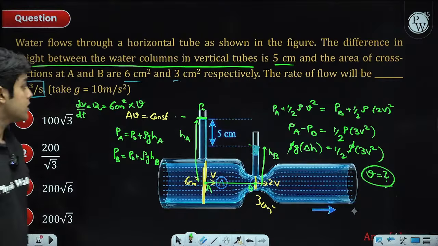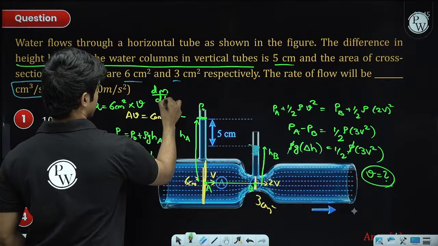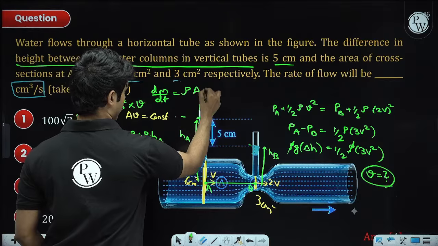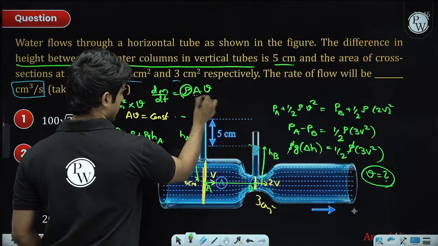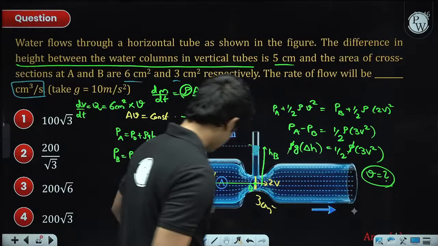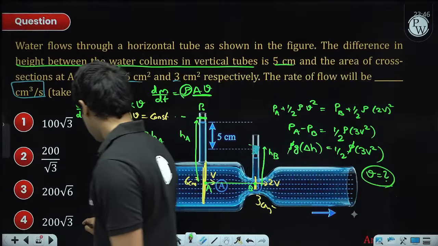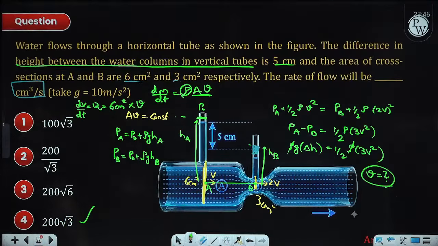Rho AV will give us the mass flow rate. If dm by dt was asked, this will be rho AV, density multiplied with the volumetric flow rate. Next question, answer will be the fourth option, 200 root 3.